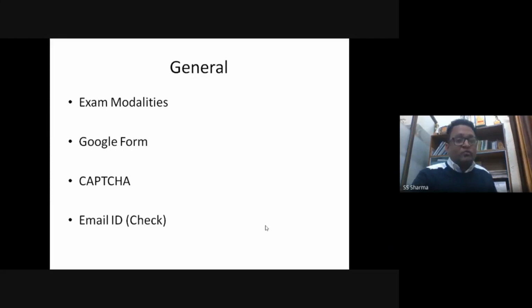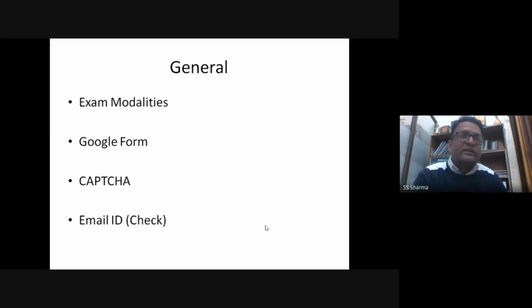Then go to the exam modalities, because the exam modalities have been issued by the examination wing of our university, and you go through all those things. All those rules and regulations are things which we will be following as well. So I do not need to say all those things again and again, but you have to follow the rules and regulations. And the examination and all these things will be exactly as per the exam modalities. So please try to conform with the rules and regulations of our university, right?